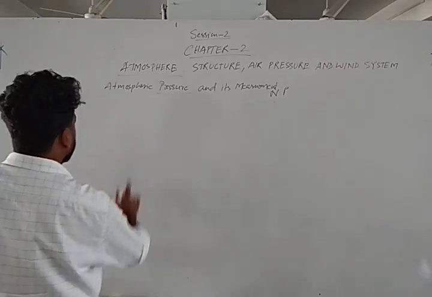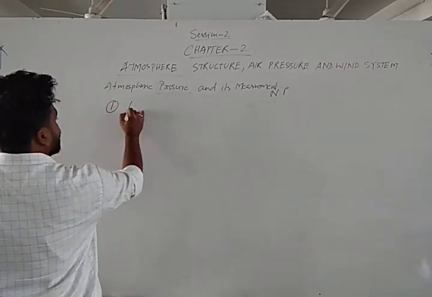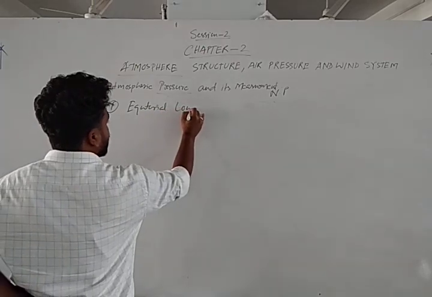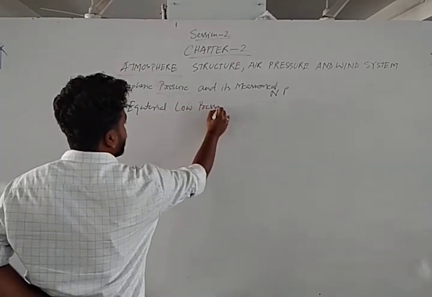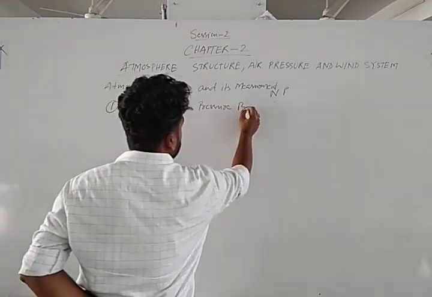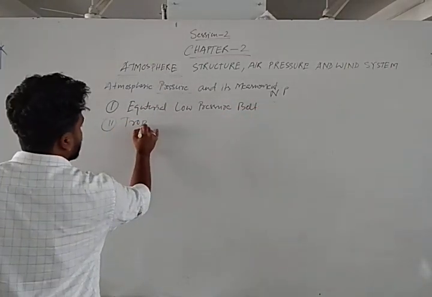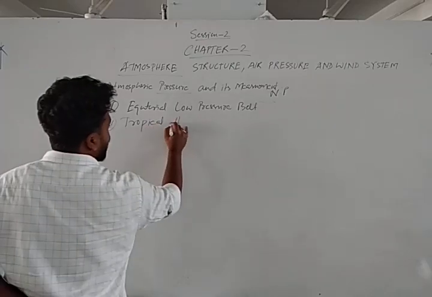Okay, so we have got 4 permanent pressure belts. Number 1 is the equatorial low pressure belt. Number 2, tropical high pressure belt.